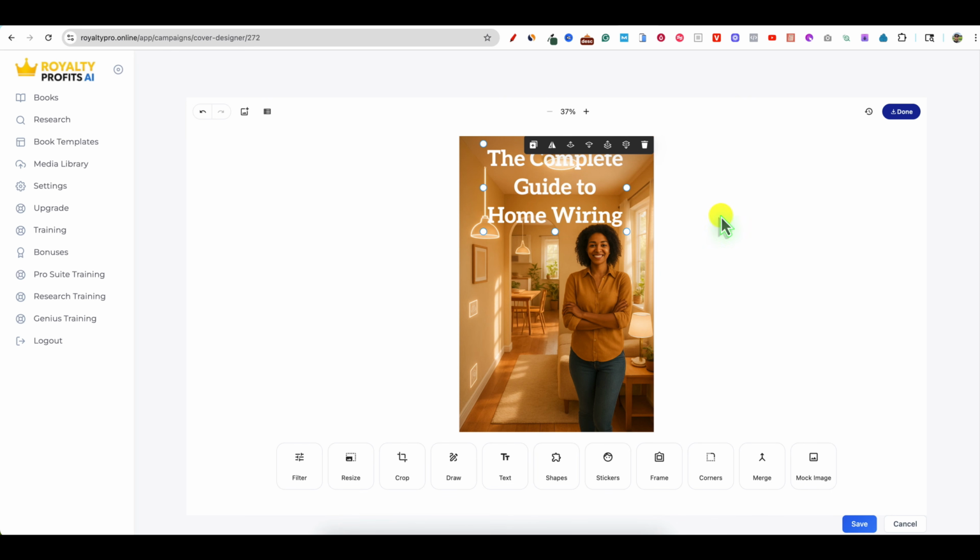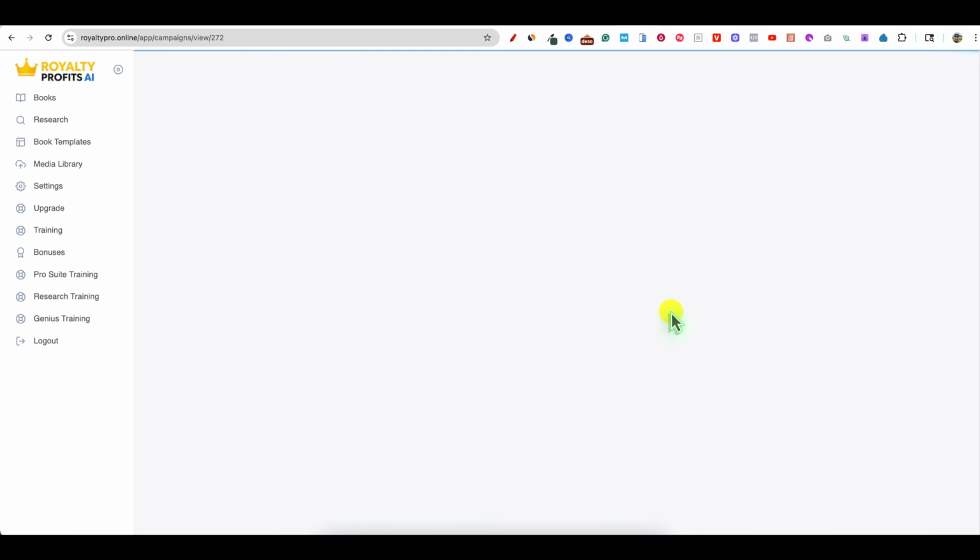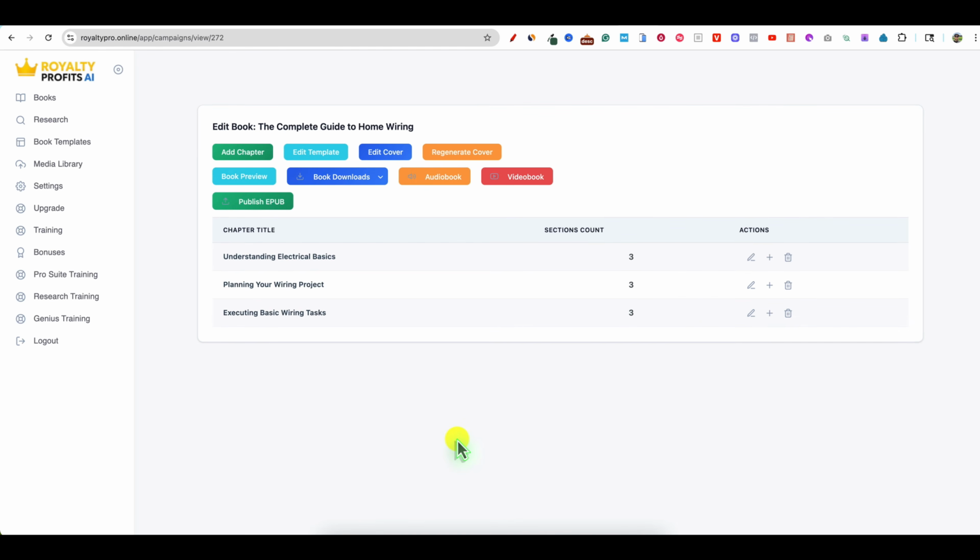The Complete Guide to Home Wiring. So there is a basic editor in here. When you're doing this fast, you're probably going to want to go with what it has. It's pretty good, or you can go and create book covers in Canva is what I would recommend, or in other AI software. You can regenerate the cover as well with a click of a button.